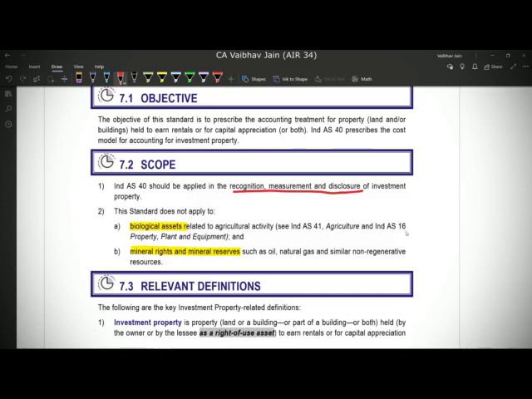Firstly is biological assets, which is covered under Ind AS 41 and Ind AS 16 because of bearer plants, and secondly there is mineral rights and mineral reserves such as oil, natural gas and non-regenerative resources, because these are all measured as per industry standards, so we cannot apply Ind AS 40 to that. Therefore biological assets and mineral rights and mineral reserves both are covered under separate Ind AS or as per industry standards, but are not covered under Ind AS 40.